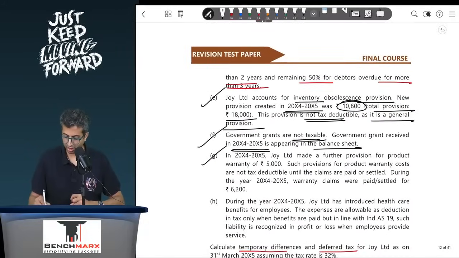Okay, then you have in the year 14-15 Joy made a further provision of product warranty cost of 5,000, further provision. Such provisions for product warranty cost are not tax deductible until the claims are actually paid.